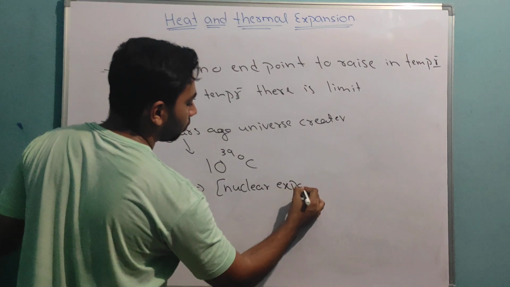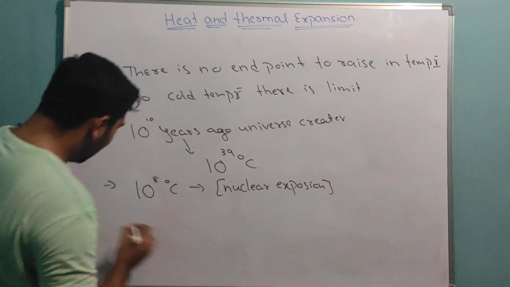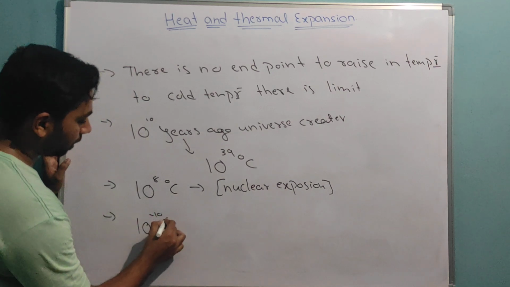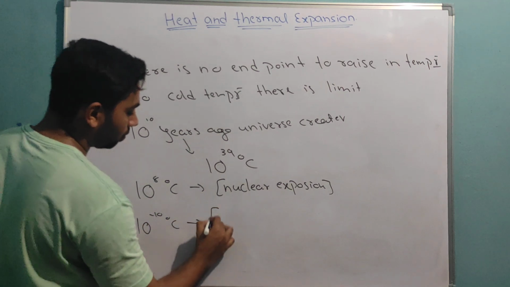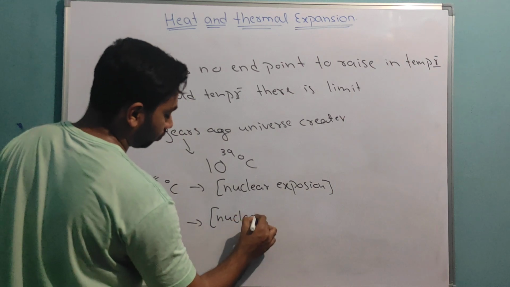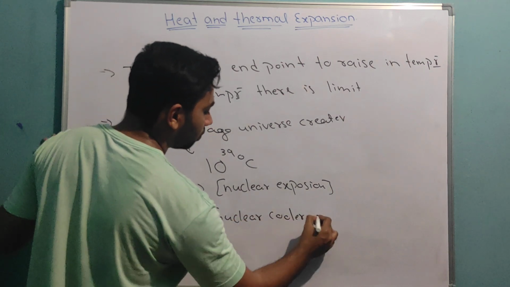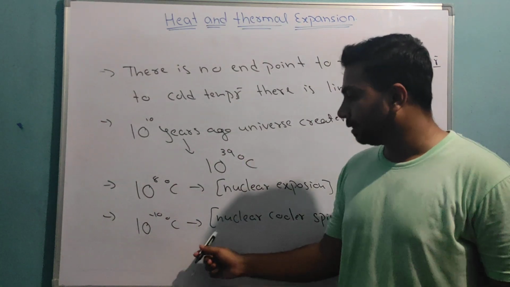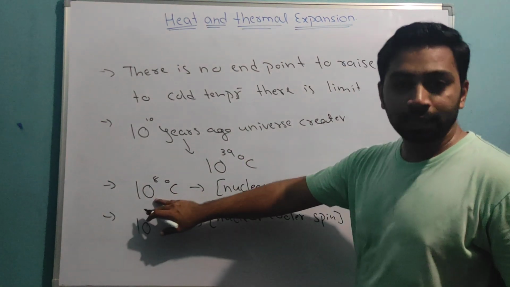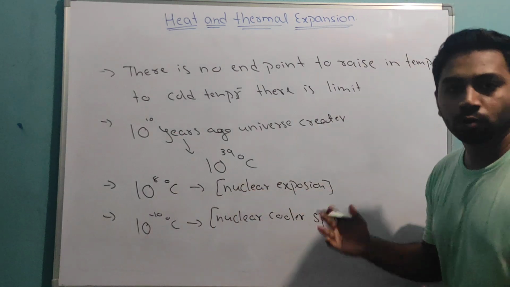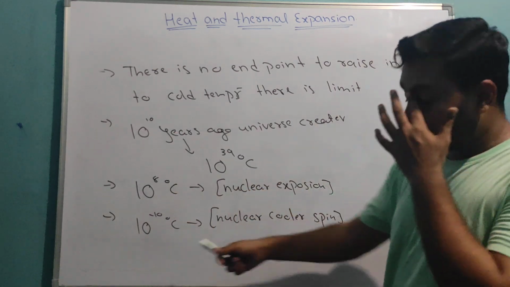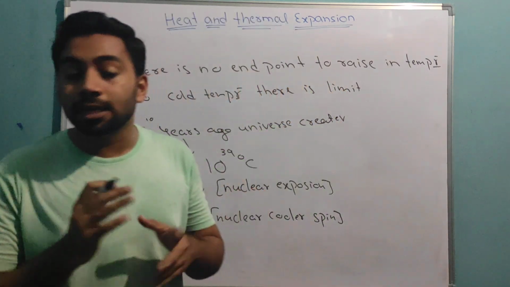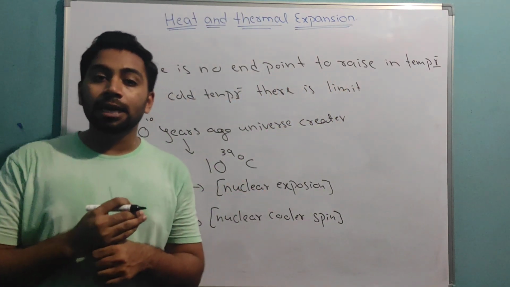nuclear explosion. And the lowest value humans measured is 10 to the power of minus 10 degrees Celsius in a nuclear cooler, in 1992 something. Till now, this is the highest temperature humans got in a nuclear explosion, and this is the lowest temperature we got in a cooler. And one more thing, there is no negative Kelvin scale. You know this? There is no negative Kelvin scale.